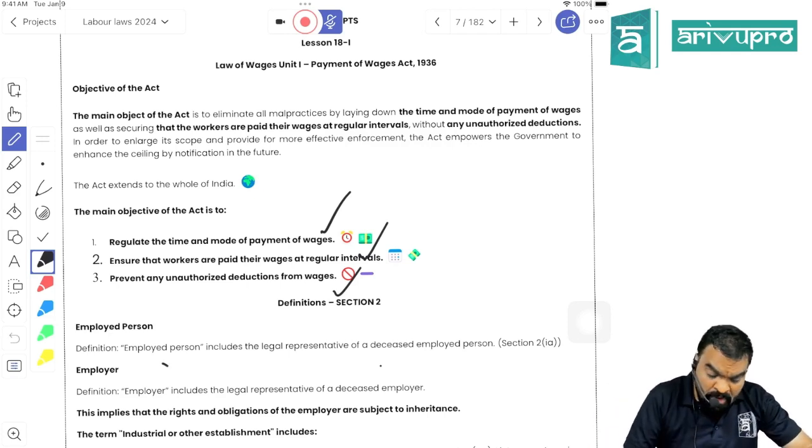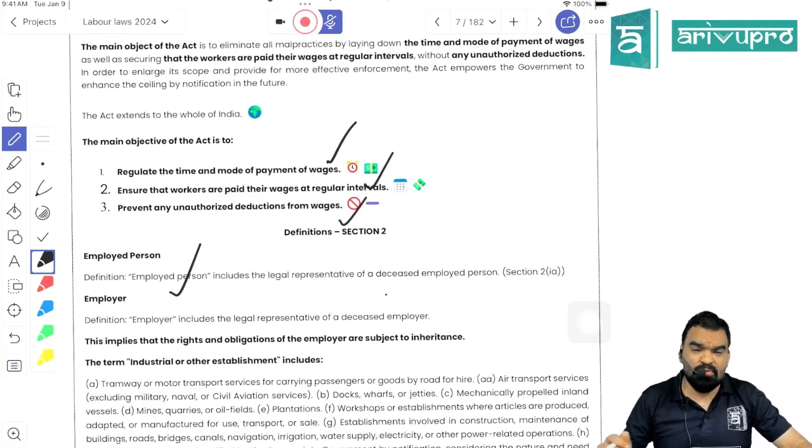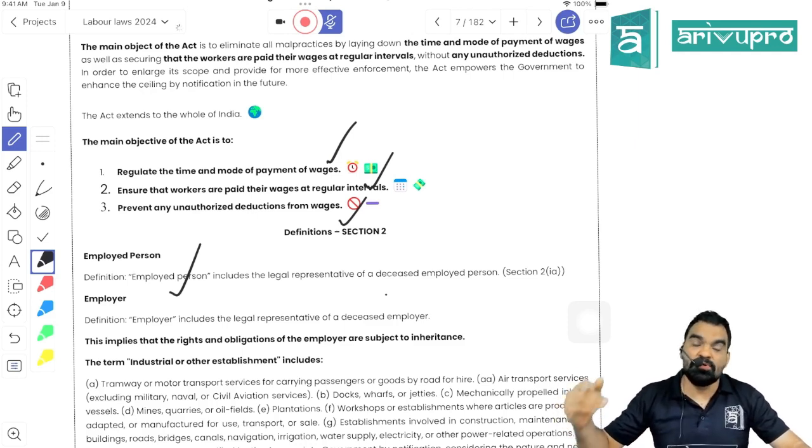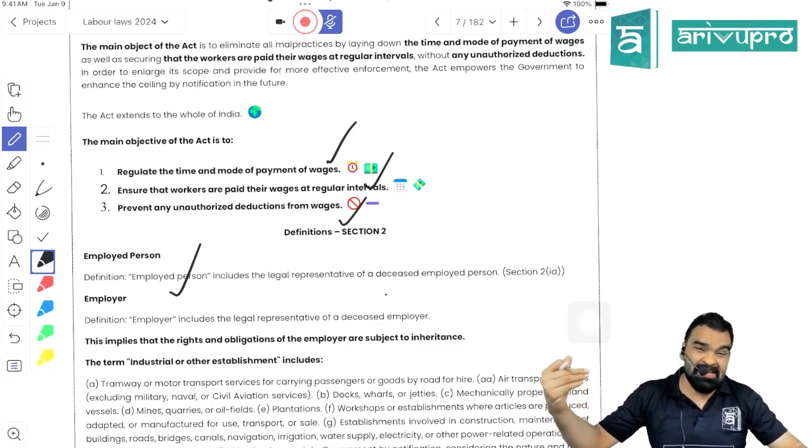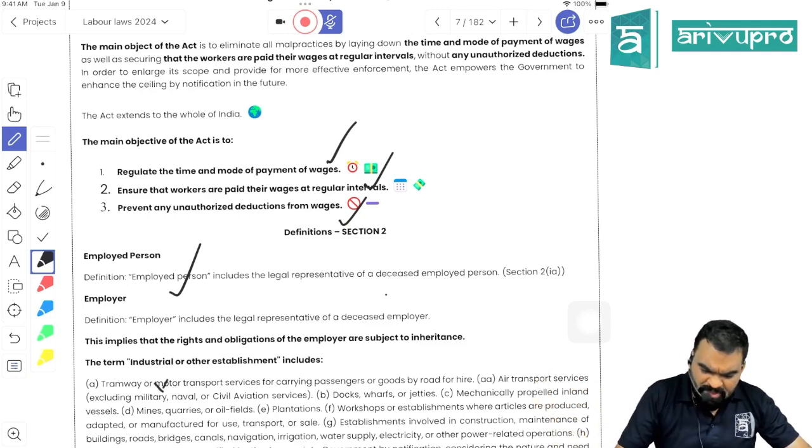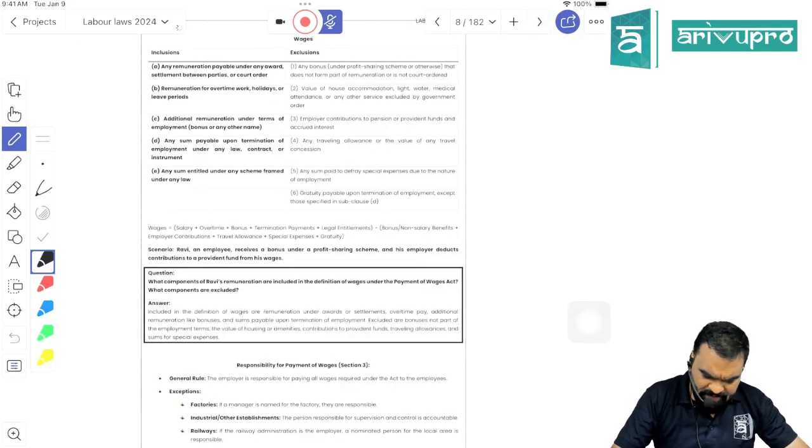Is it clear? Employee and employer both include the original employer and employee and their legal heirs. So when it comes to an employer, if he were to die, the timely payment of wages would become the duty of the person who is going to be his successor. Got my point?